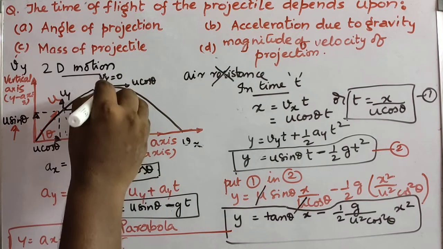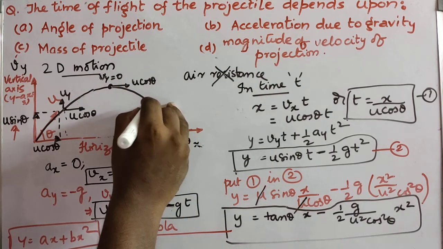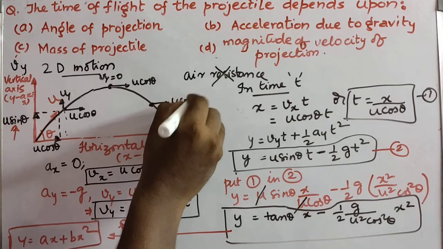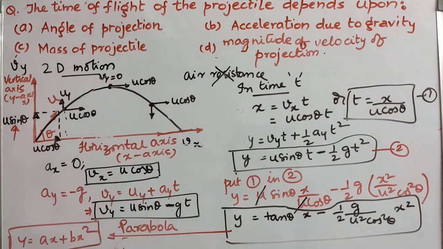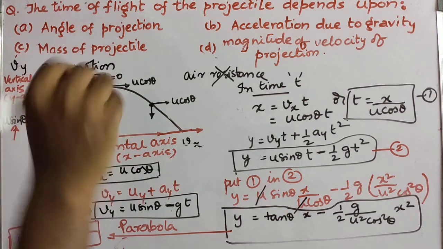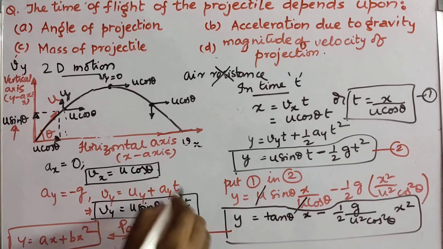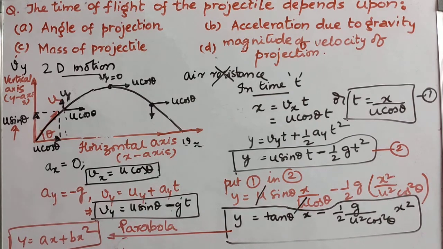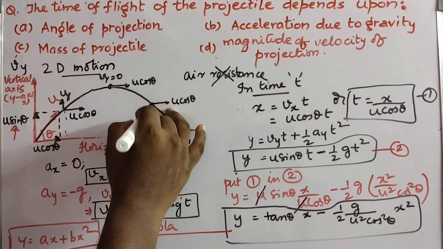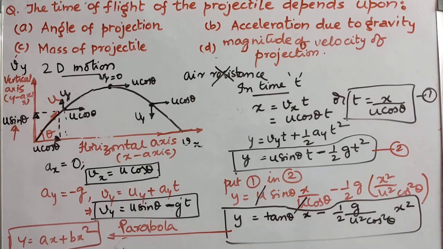Now if I take any point from here to here, then u cos theta, the horizontal component, remains same, but the vertical component has changed its direction. Earlier it was upward, now it's downward. That's the effect of acceleration due to gravity. So here we have Vy in the opposite direction. Clear? Better if you write it as minus Vy. So this is the path traversed by the projectile.